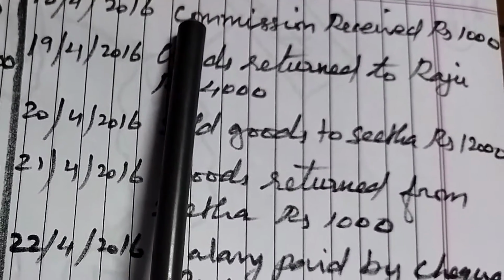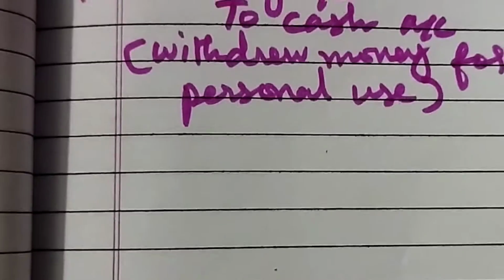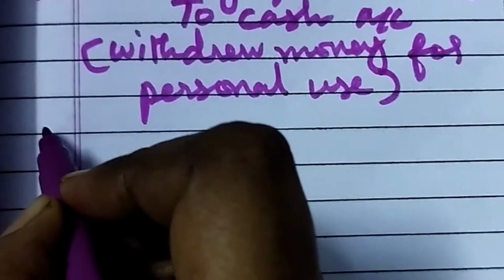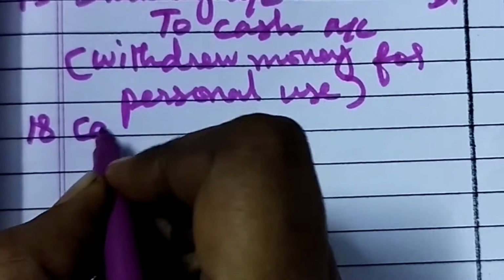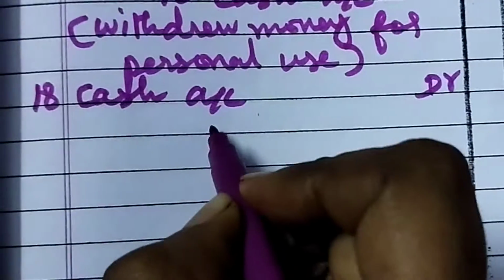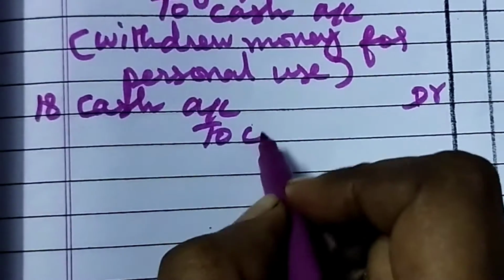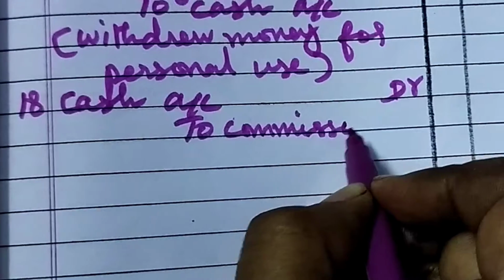Now we can write the journal entry. What is the date? 18th. So we received commission. So cash we received. Cash account debtor to commission account. Because commission is an income as per nominal account. Credit all incomes and gains.